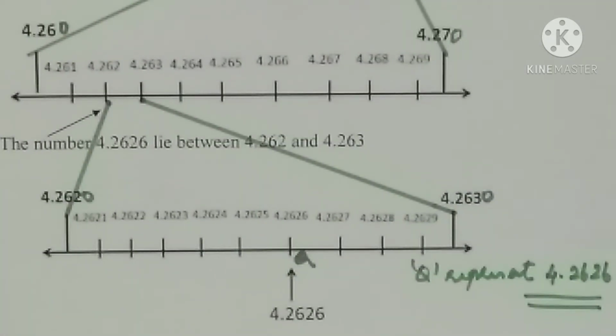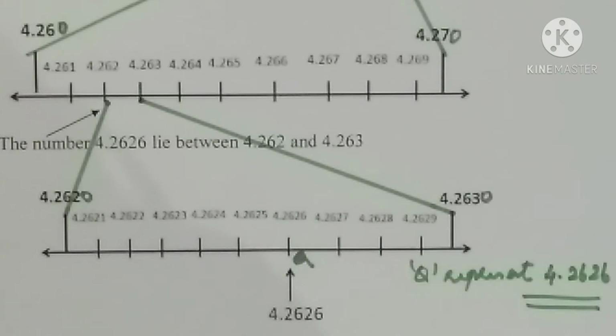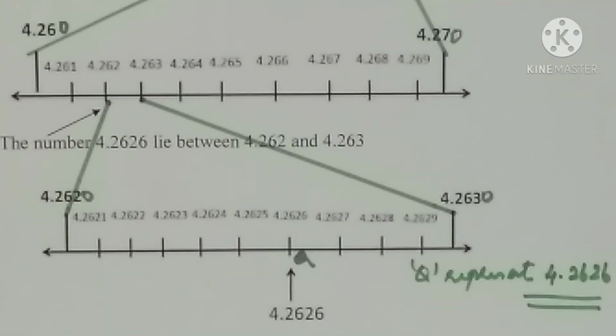So here we needed 4 decimal places, so 4 steps we got, starting with our number line 4 and 5.